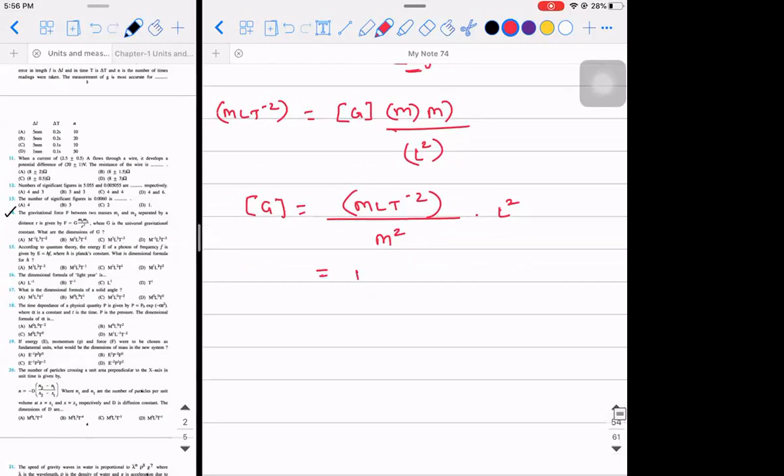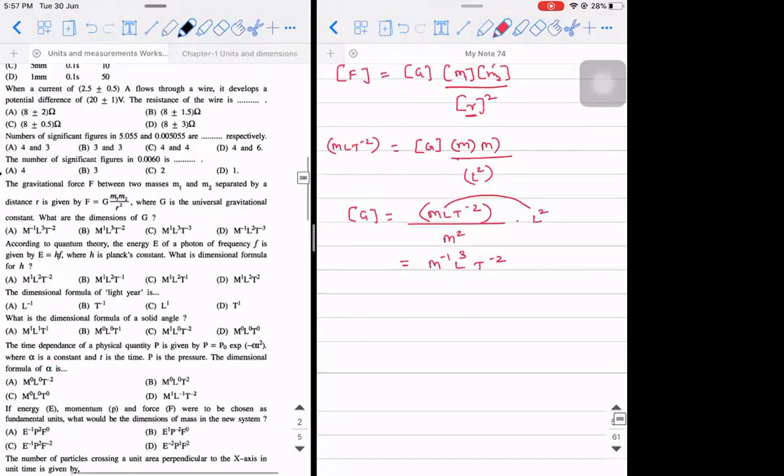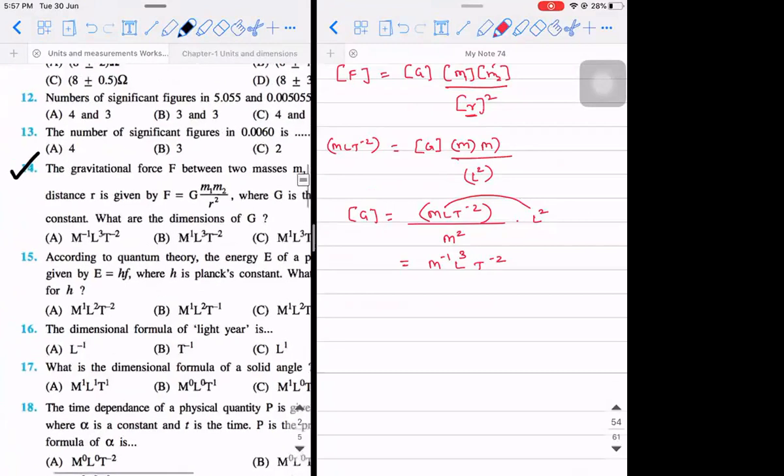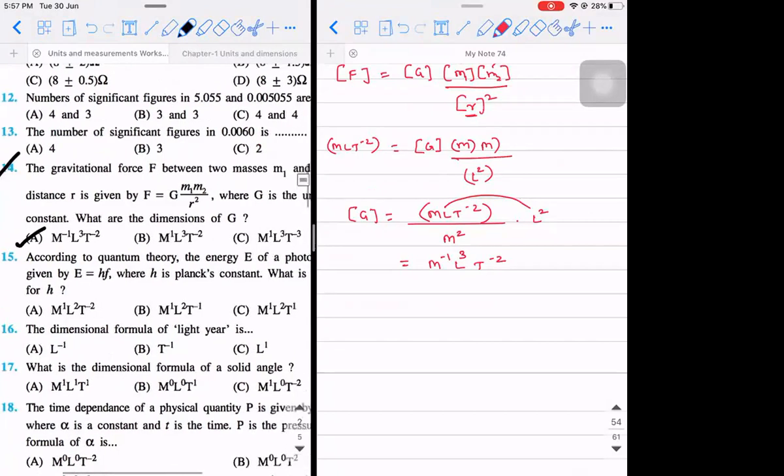M divided by M square, M power minus 1, L into L square, L cube, T minus 2. So what option is matching? Option A, sir. Option A is matching. Got it? Yes, sir. Next.